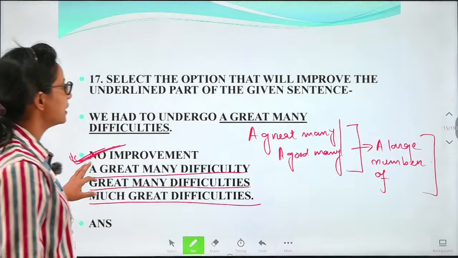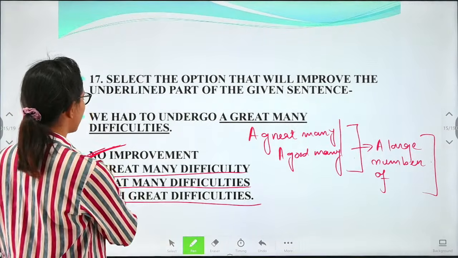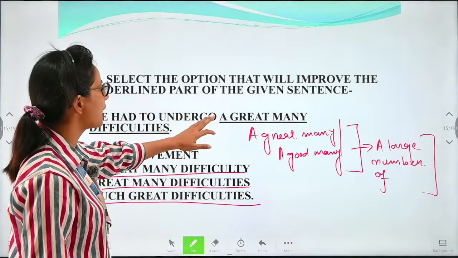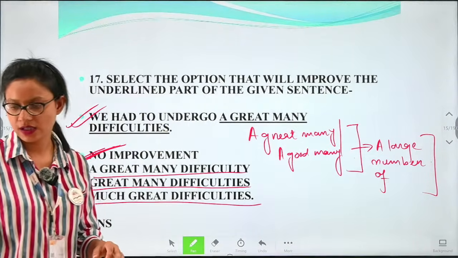Okay, so here the correct option is no improvement is required. So we had to undergo a great many difficulties. Okay.